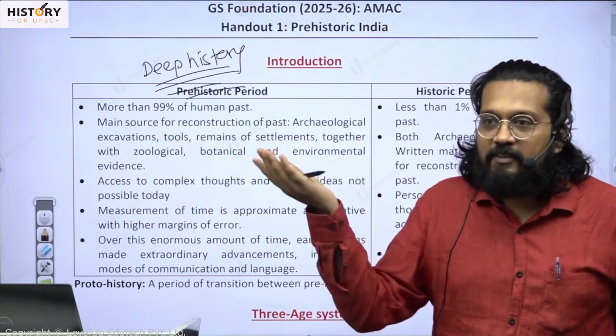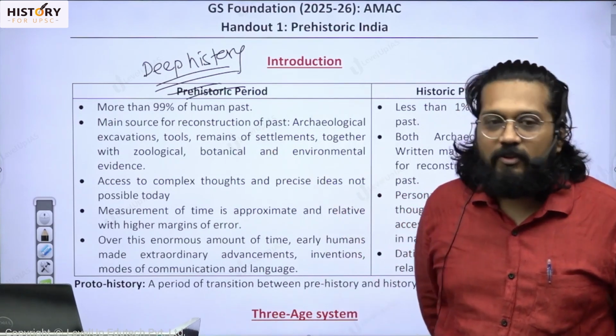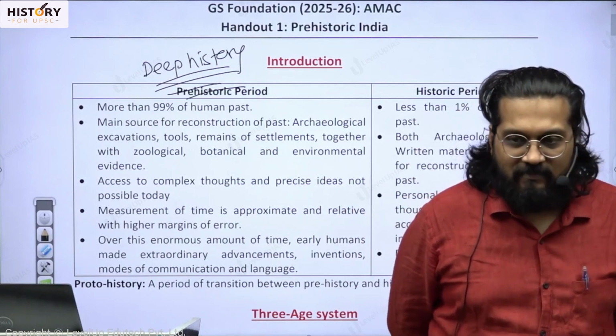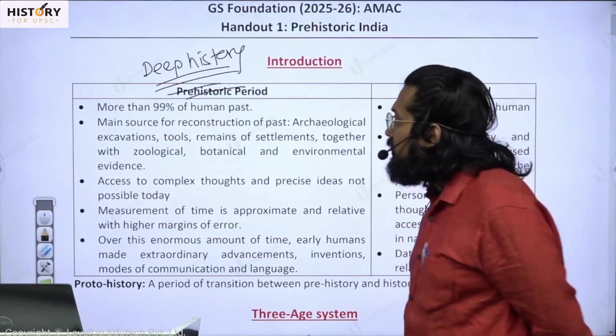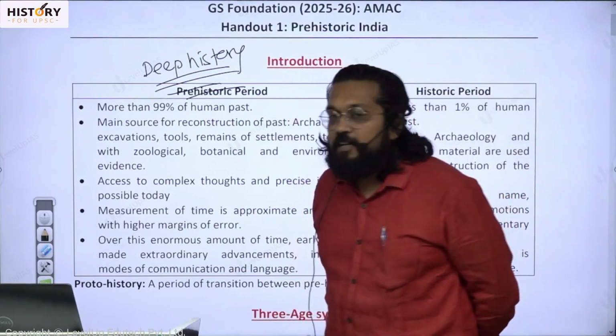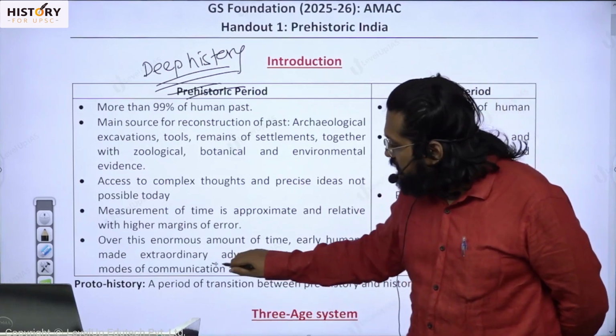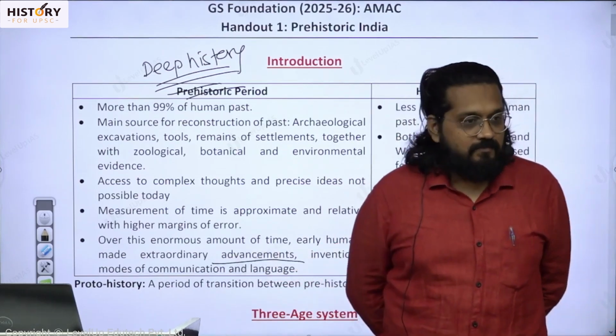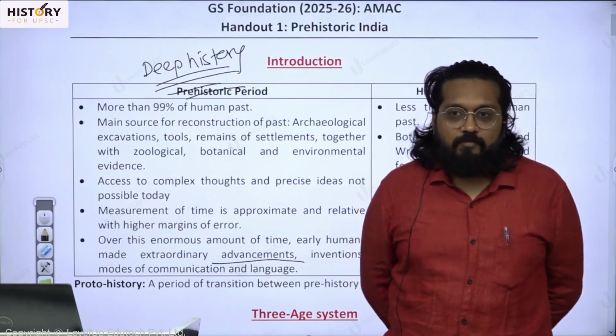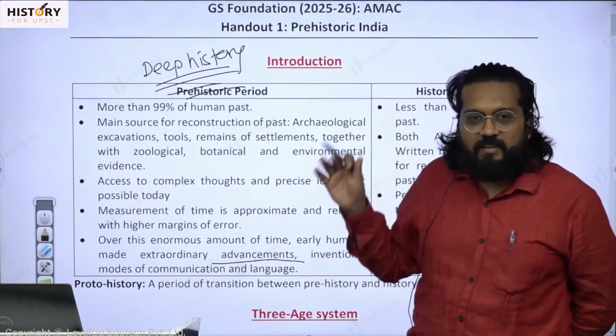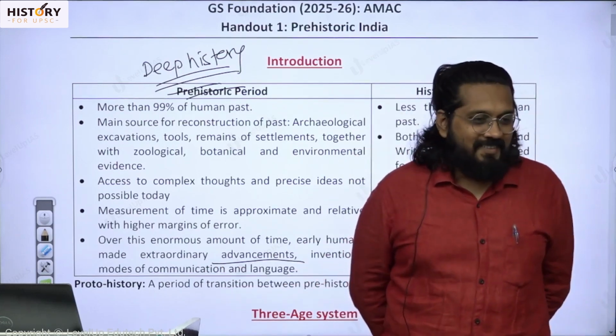It doesn't have that baggage of the Enlightenment thought of primitivism. It's more neutral. It gives adequate weightage to the idea that there were major advancements in this time. So the backward versus progressive binary is actually not right.